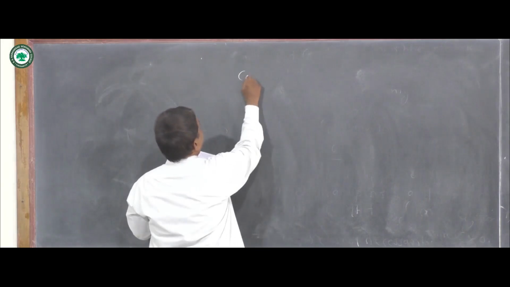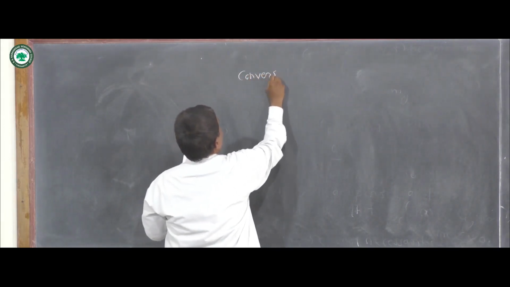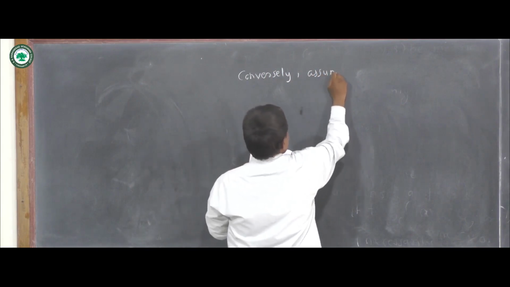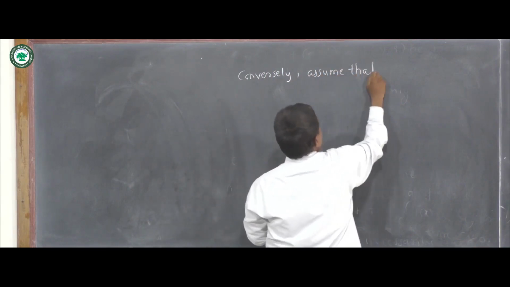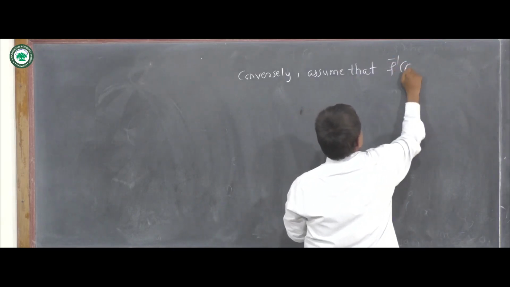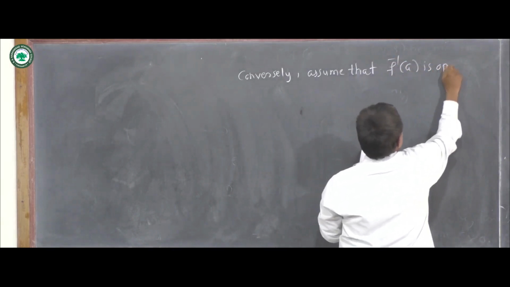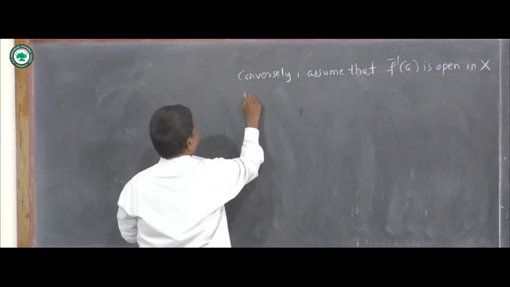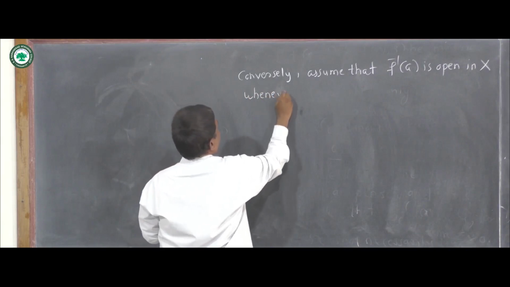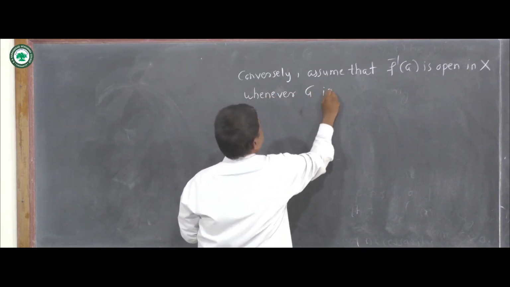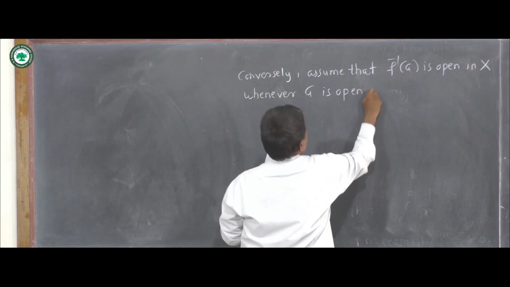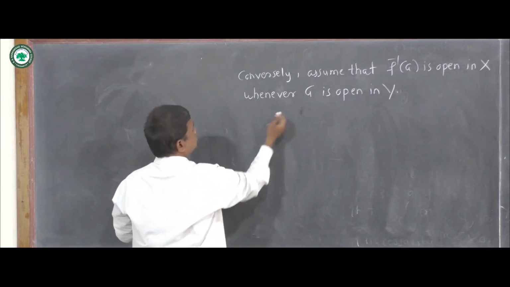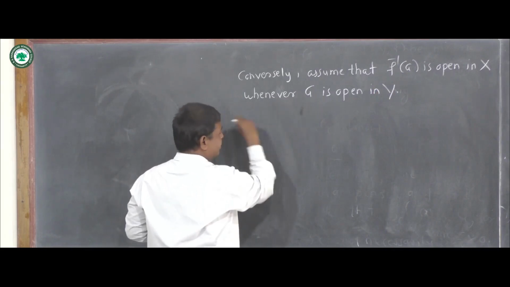So conversely, assume that f inverse G is open in X whenever G is open in Y. Now we want to show that function f is continuous.